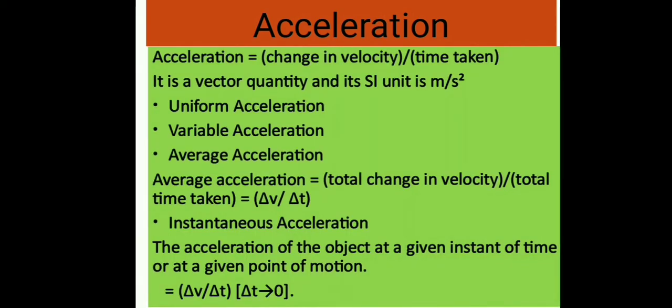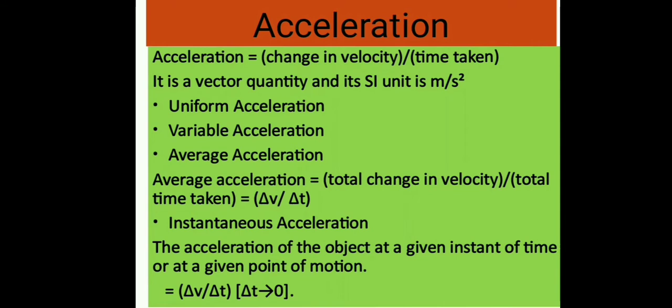Acceleration is defined as the rate of change in velocity of the object. Acceleration equals change in velocity upon time taken. Again, it is a vector quantity and its SI unit is meter per second square. There are a few types of acceleration which we will read here.